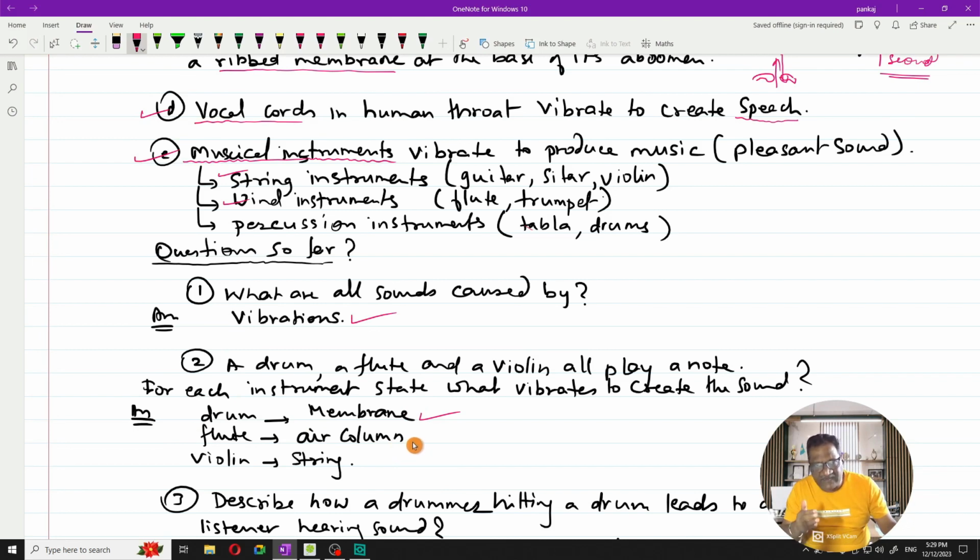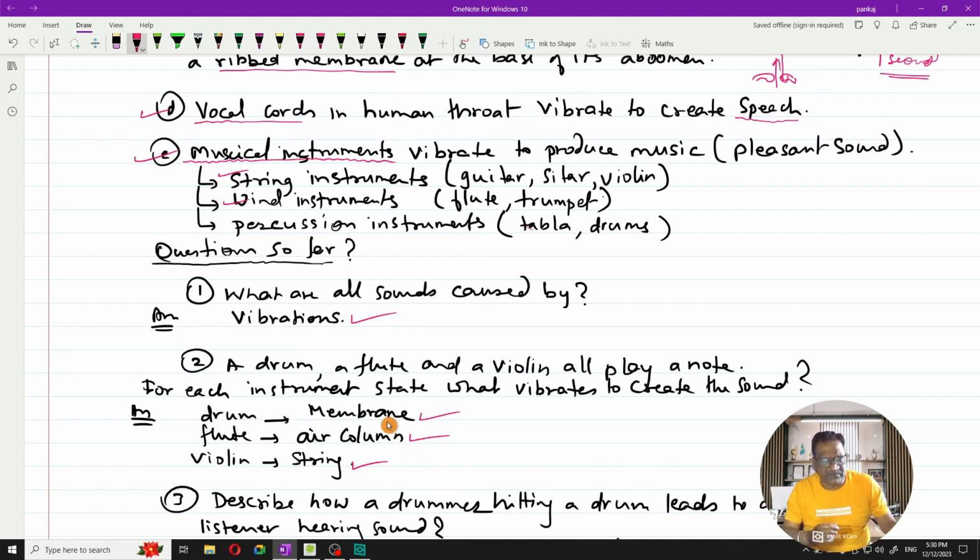How much air you have to blow into the flute depends on many things. So you can manipulate the length of the air column, and that is going to create sound. In the flute, it is the air column, and in the violin, it is the string. You are not plucking the string, but you have to move something on the string, and because of that movement you can create beautiful sound. Kind of plucking only. So in the violin, it is the strings which are responsible for creating the musical note.